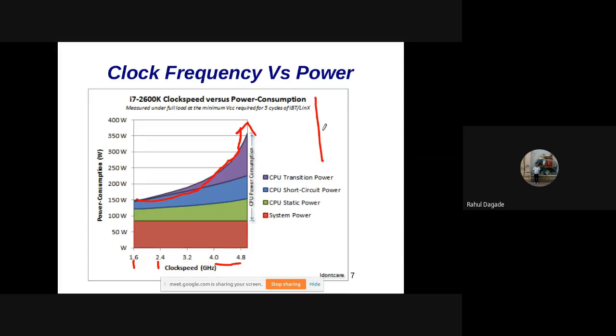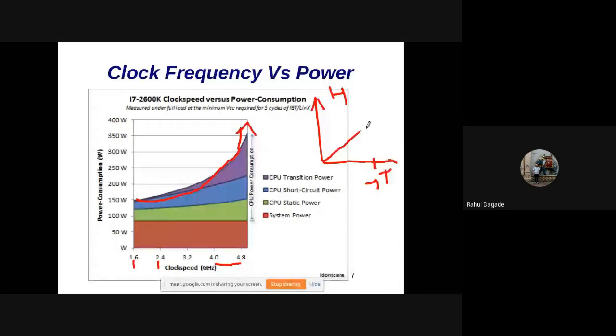If we draw the graph of heat generated, let's say H is the heat, against the number of transistors, then till 1 gigahertz it is a linear increase. But after 1 gigahertz, it suddenly shoots up like this, isn't it? So this is the linear point, and this is the exponential point.